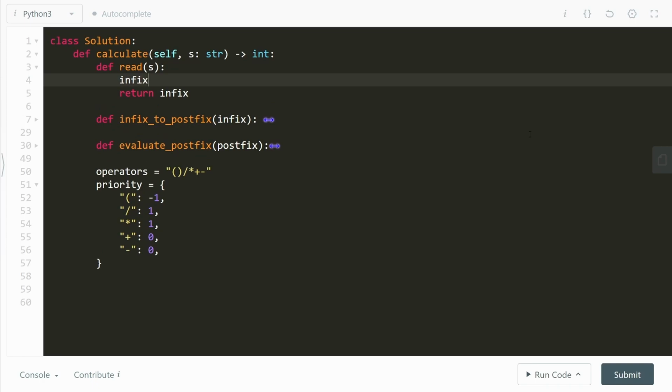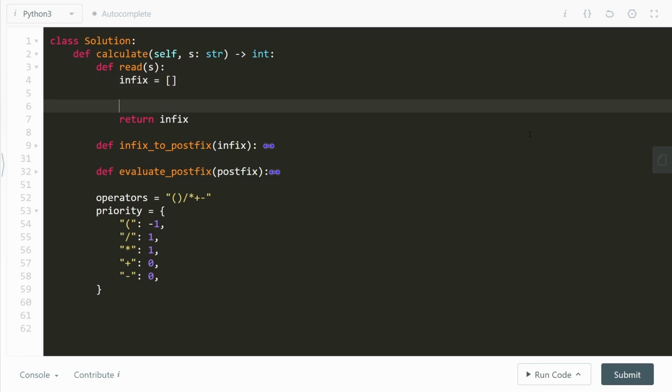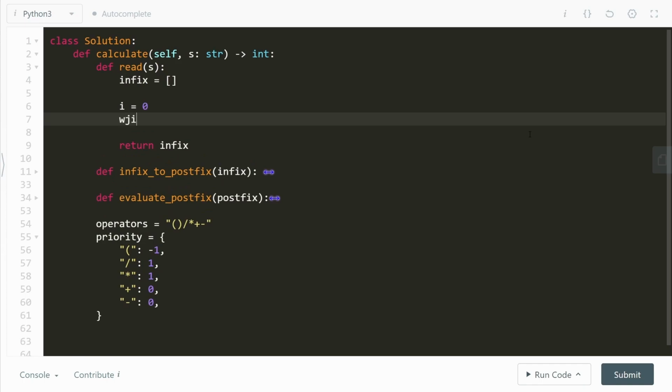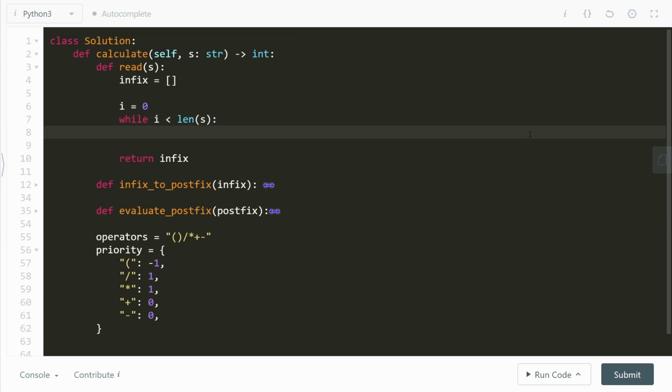So the infix notation is going to be a list which we'll return at the end. How do we go about making this happen? Well, we'll go ahead and write a while loop. So we'll say i equals 0. And while i is less than the length of s, go ahead and keep on doing some computation.